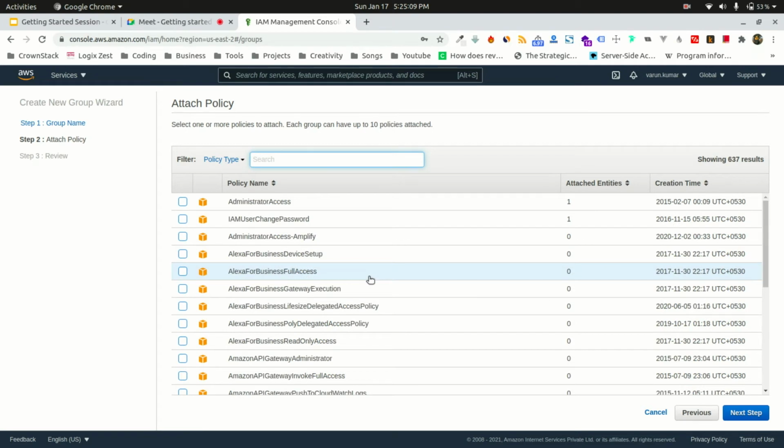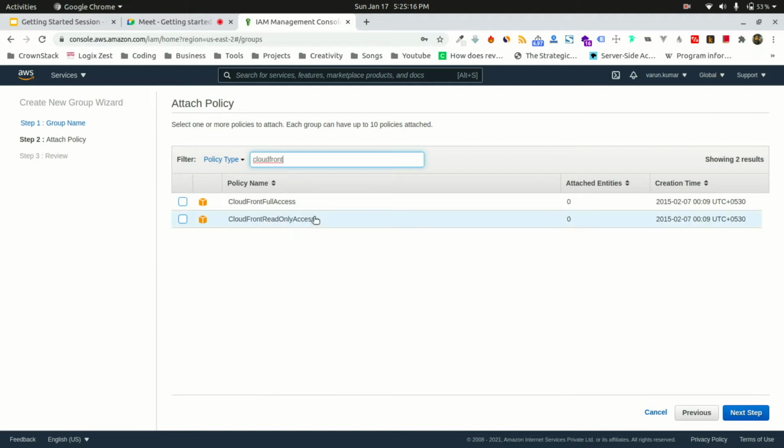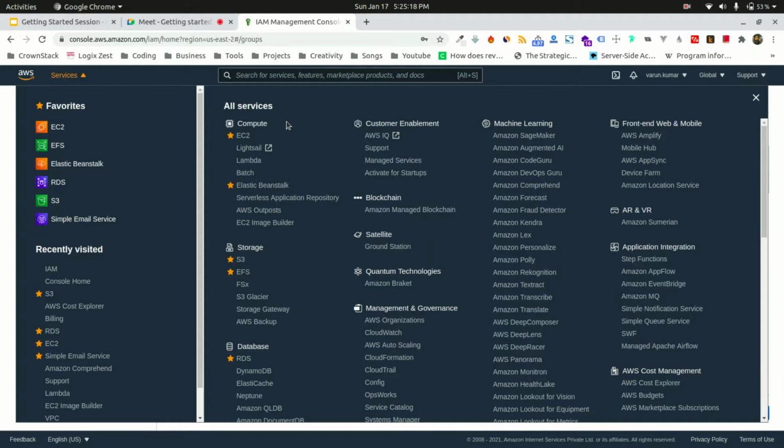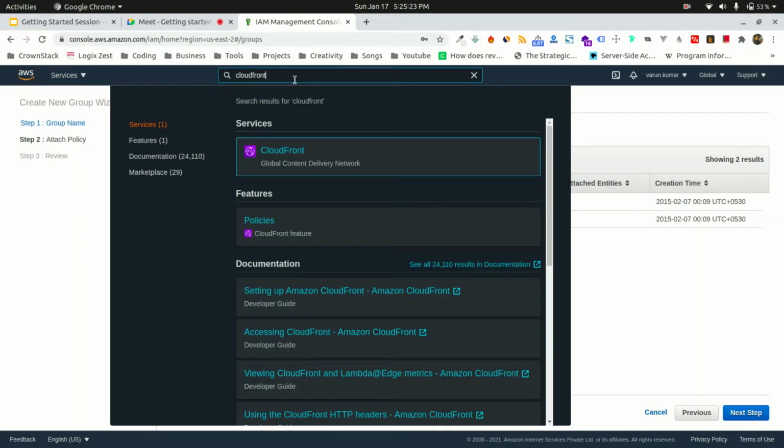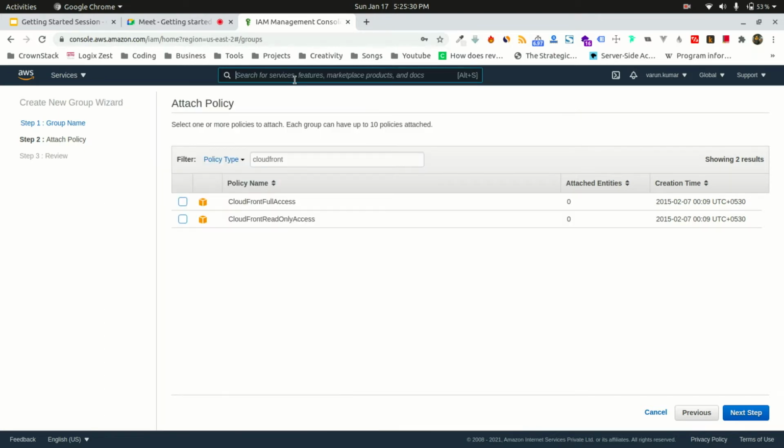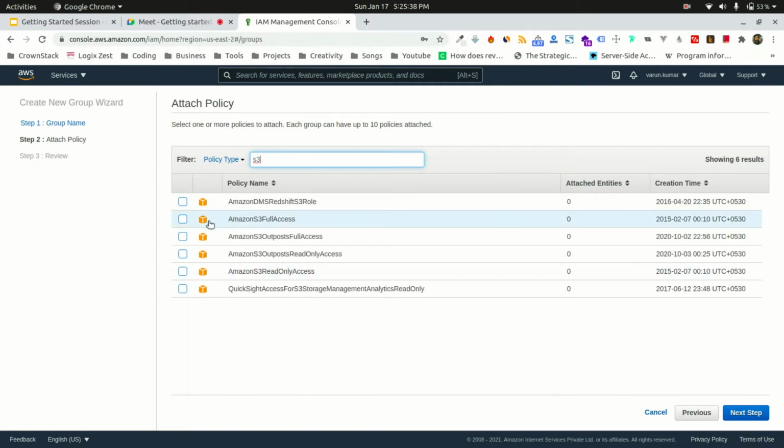Suppose along with Polly, I need to provide them access to CloudFront. CloudFront basically is the CDN. CDN, we will discuss what a CDN is later. That is something related to the front end. So suppose I need to provide them access to the CDN and also to S3. So I can just come over here and S3. Okay. So these are the three policies that I wanted the front end users to access.